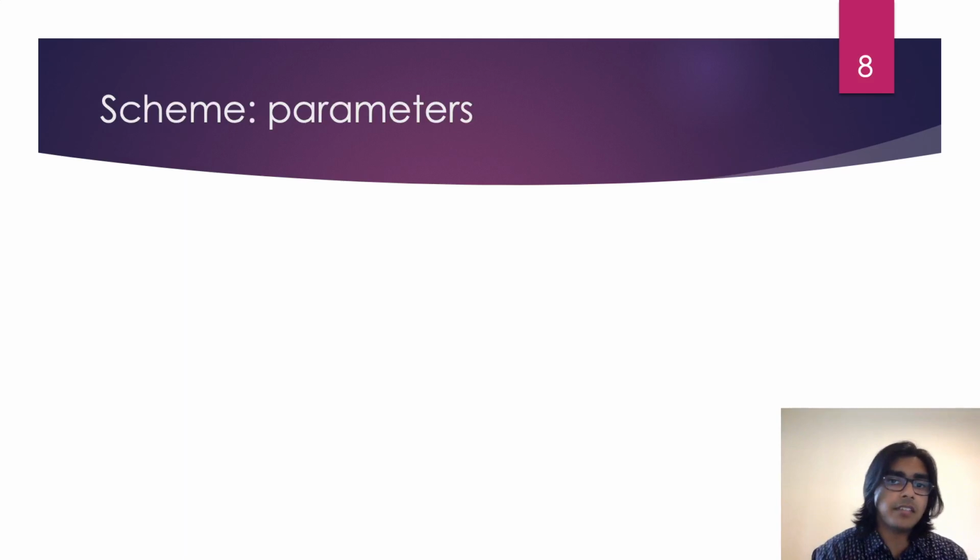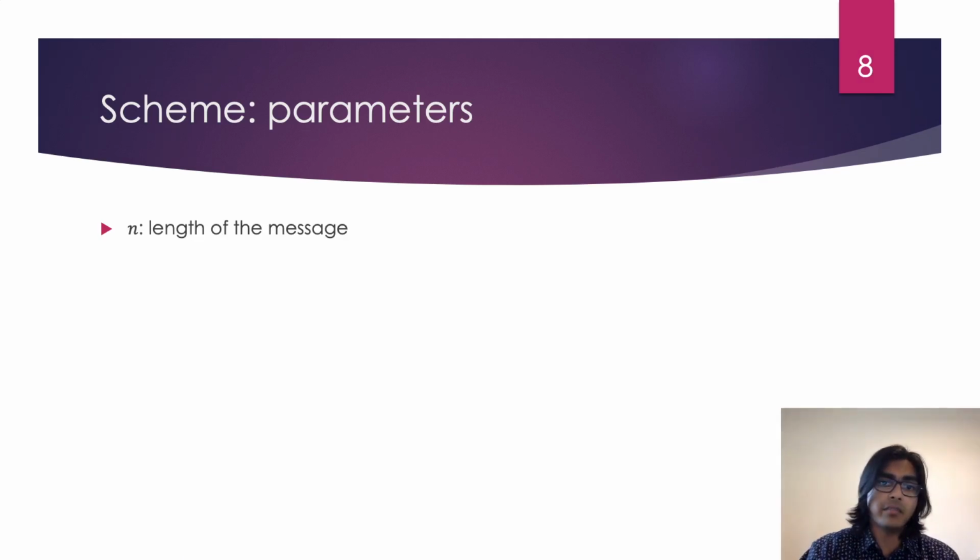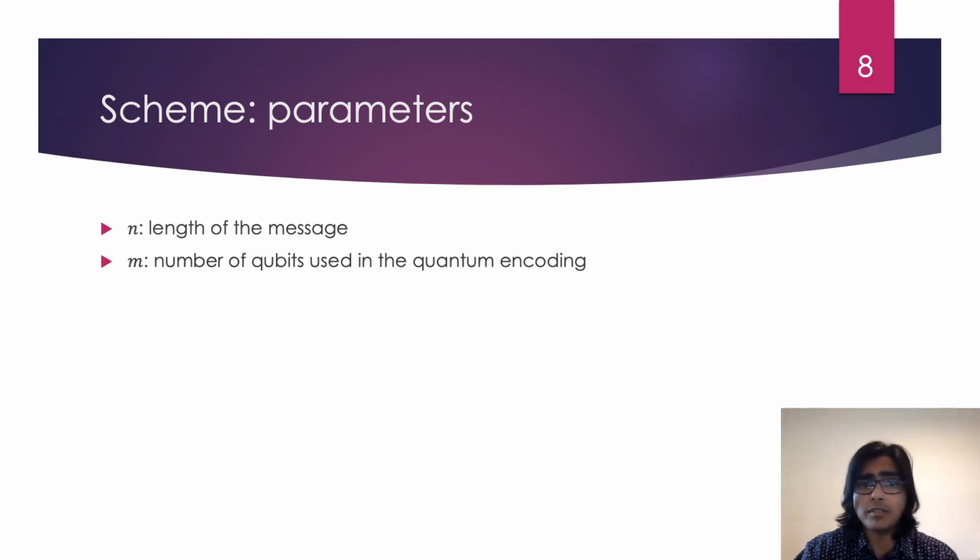Now, I will begin discussing the content of the scheme. I would like to start by giving a rundown of a more basic version of the scheme, as the full version is a little bit complicated. After this, I will discuss the general approach followed in the proof, and then error tolerance. But before we detail the scheme, let's discuss some parameters. We let n be the length of the message, and we let m be the total number of qubits sent from Alice to Bob.